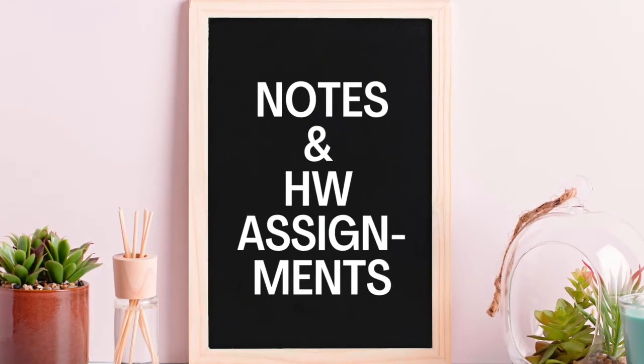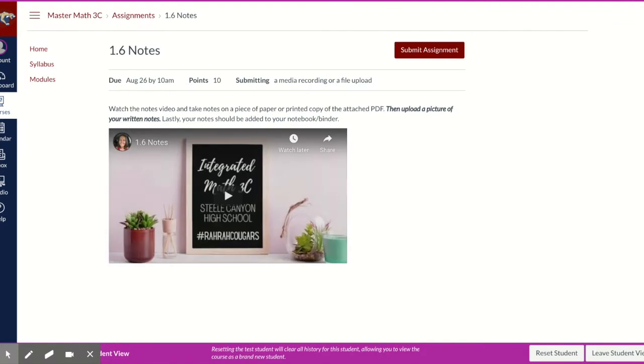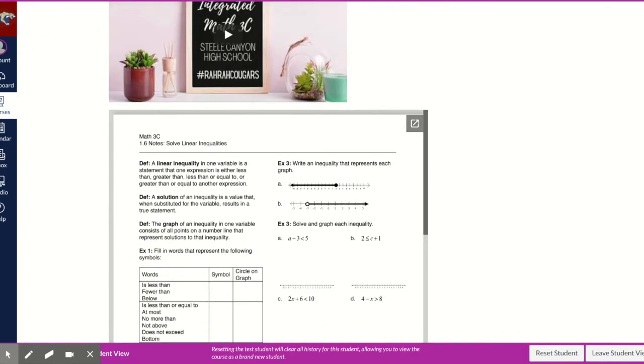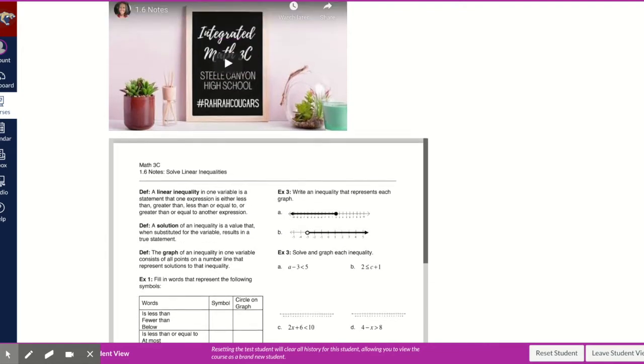Turning in work for this class involves a couple of steps, and it depends on what kind of assignment is being turned in. Students will access notes videos within the modules tab. Each notes video includes an embedded YouTube video where the students will watch instruction on a given topic. A PDF copy of the notes is included, so students with printers at home can choose to print this out. Otherwise, the notes can be written down on a piece of lined paper.